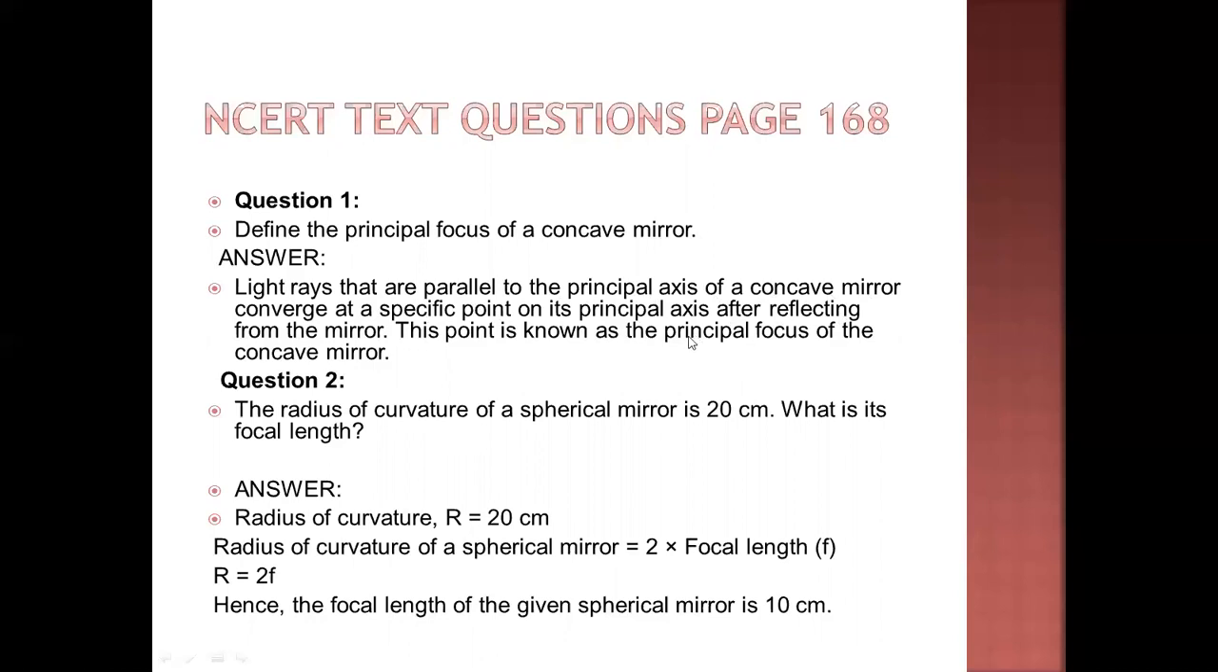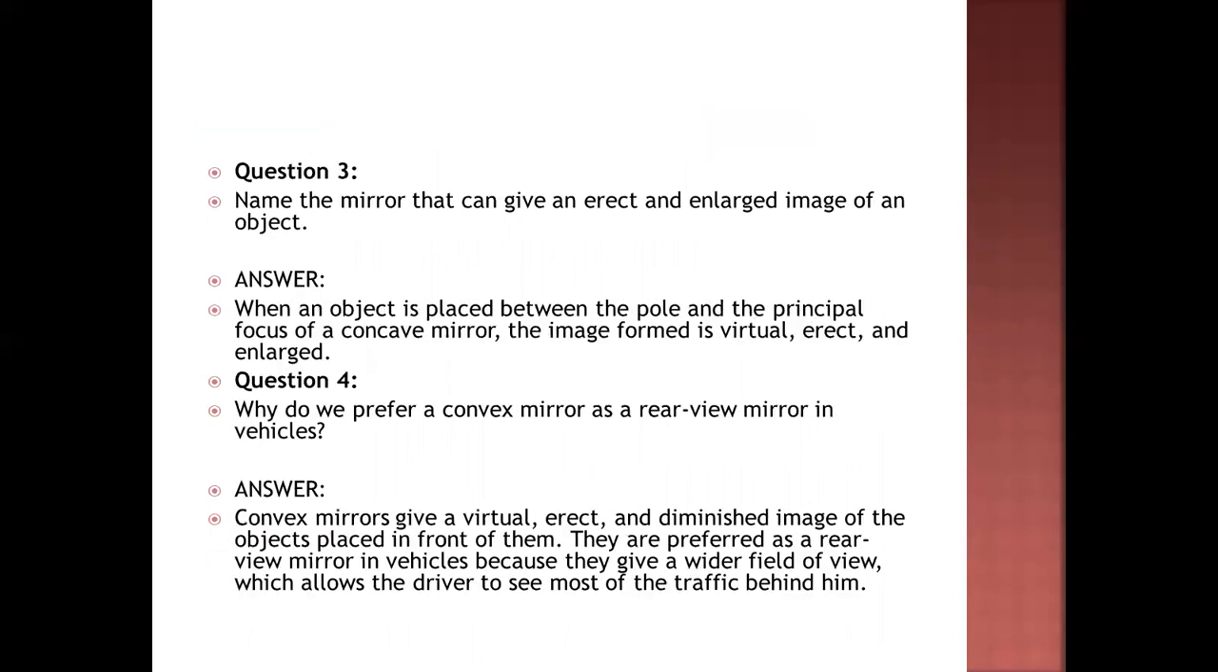Second question: the radius of curvature of a spherical mirror is 20. What is the focal length? Always, the radius of curvature, that is C, is double the focal length. So if the radius of curvature is 20, the focal length becomes half of 20, that is 10. The radius of curvature is always double the focal length.